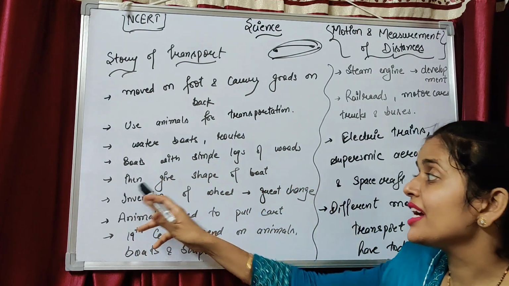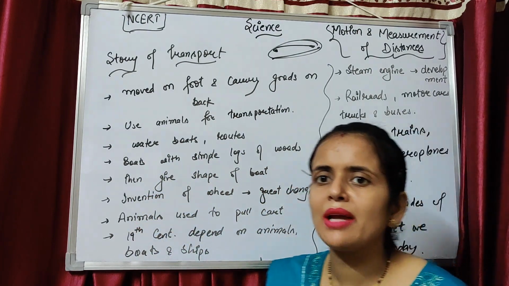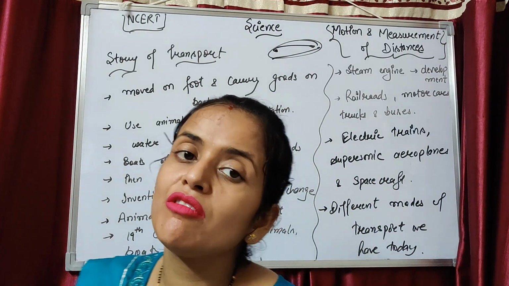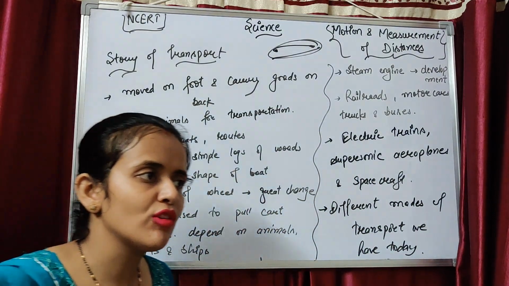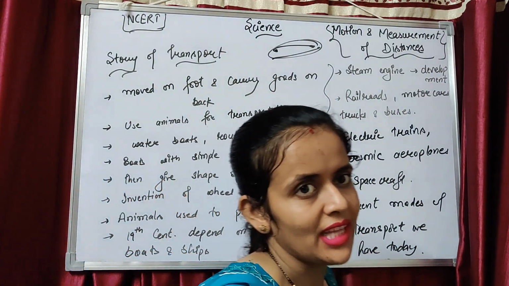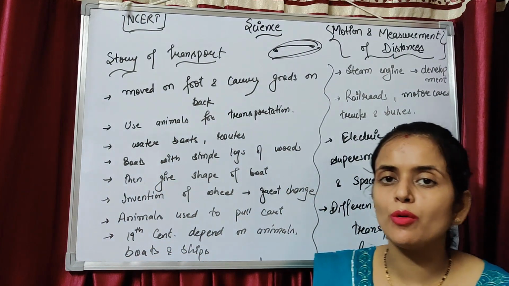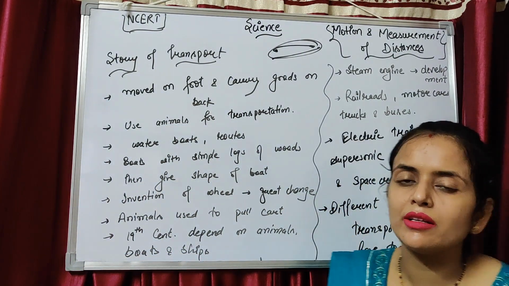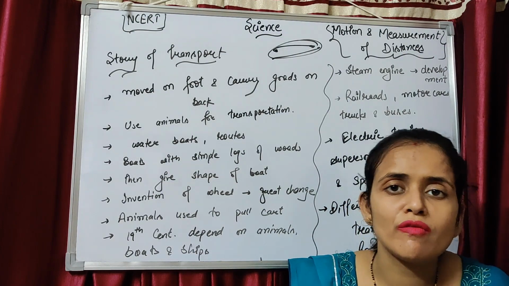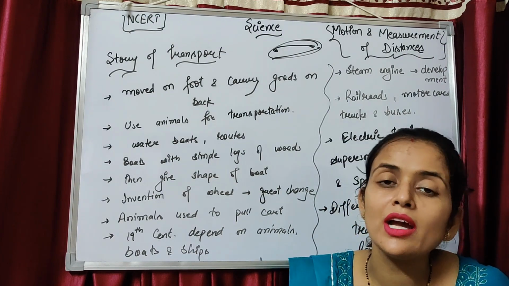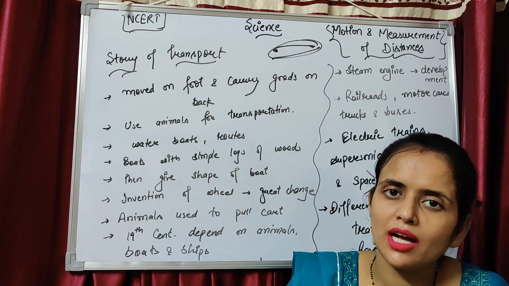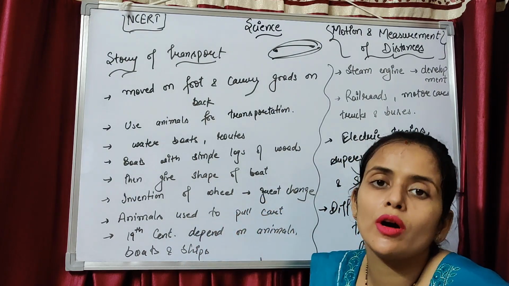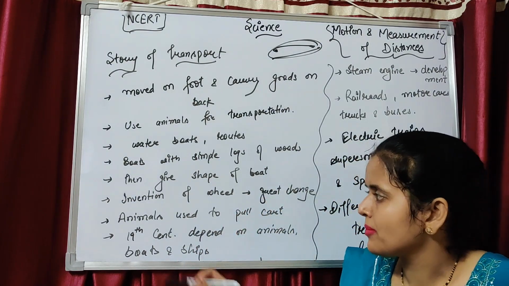Understand? They gave shape to the boat. After some time they used their mind and cut the wood in the shape of a boat. That means they made a proper wooden boat and then used that means of transport to carry their goods and to move from one place to another by water boat. Only water boat.